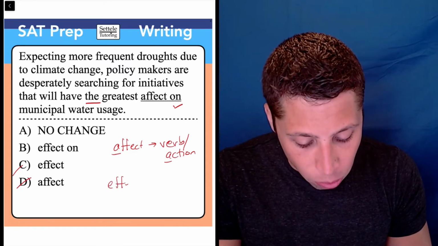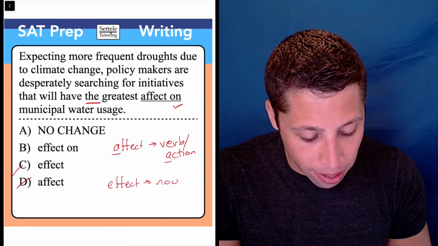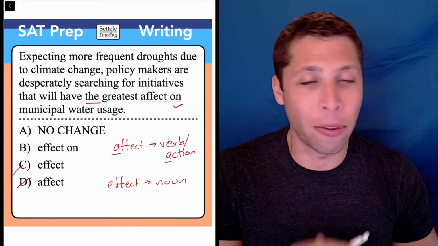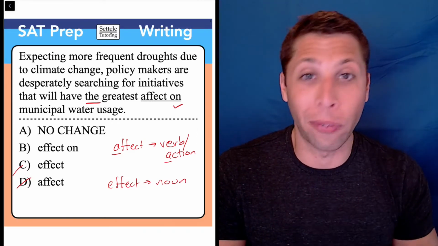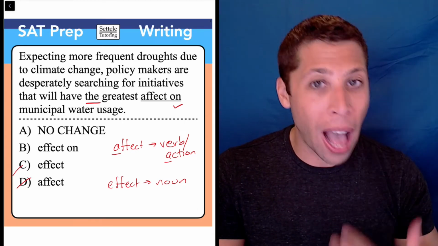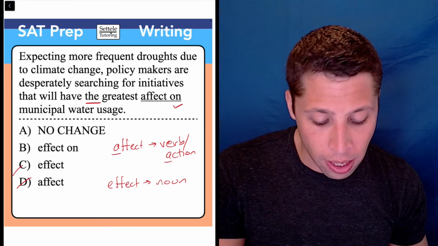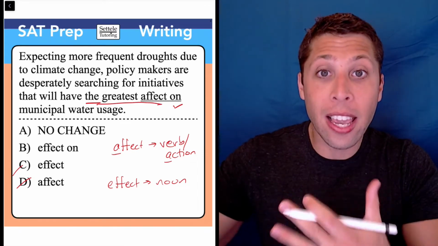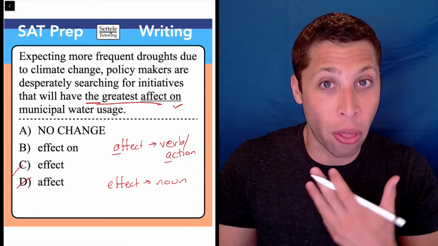An effect with an E, that is a noun. Now there are exceptions, but not really any that you would ever encounter in your daily life, your writing that you use for school, or for anything we're going to see on the SAT. Now, how does this matter in this context? Well, we are talking about the greatest effect, right? It is a the. It is a thing, right? And that's how we know, because there's a the in front of it.